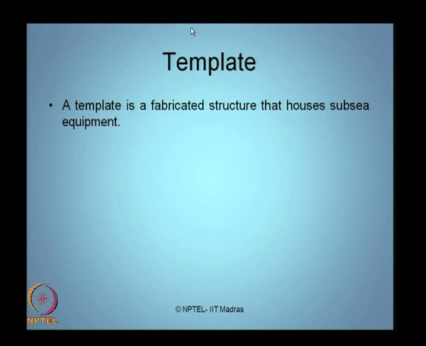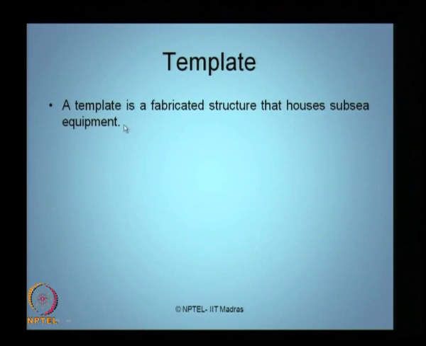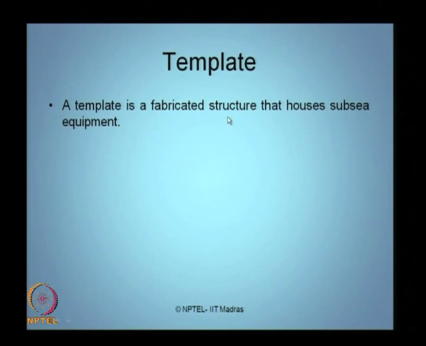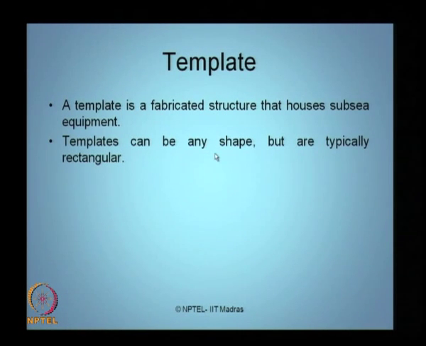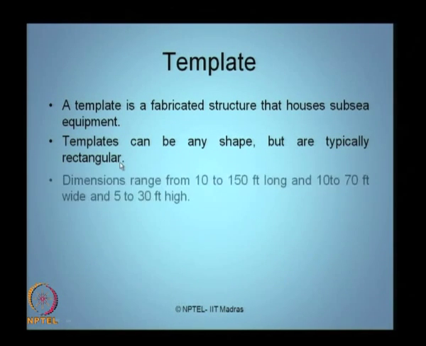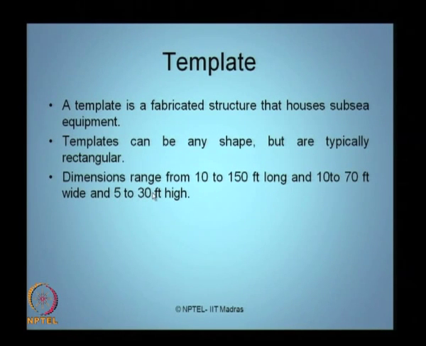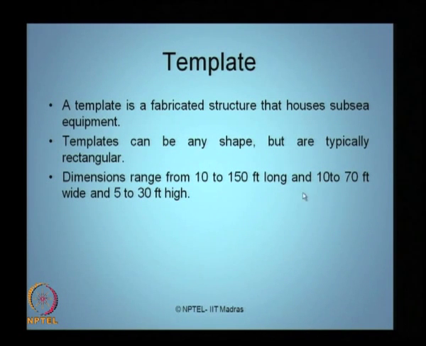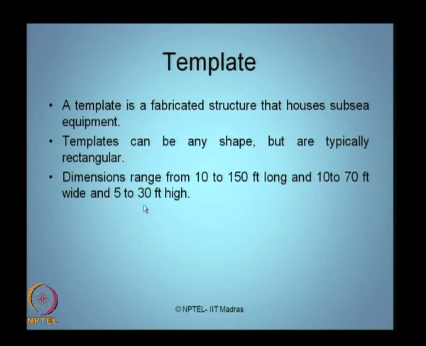The other component we see in the subsea system is what we call a template. What is a template? A template is a fabricated structure that houses the subsea equipment. The subsea equipment is housed on a fabricated structure, and we call that by a specific name, template. A template can be of any shape, but typically people commonly use rectangular templates. The dimensions vary from 10 to 150 feet in length, 10 to 70 feet in width, and 5 to 30 feet high.